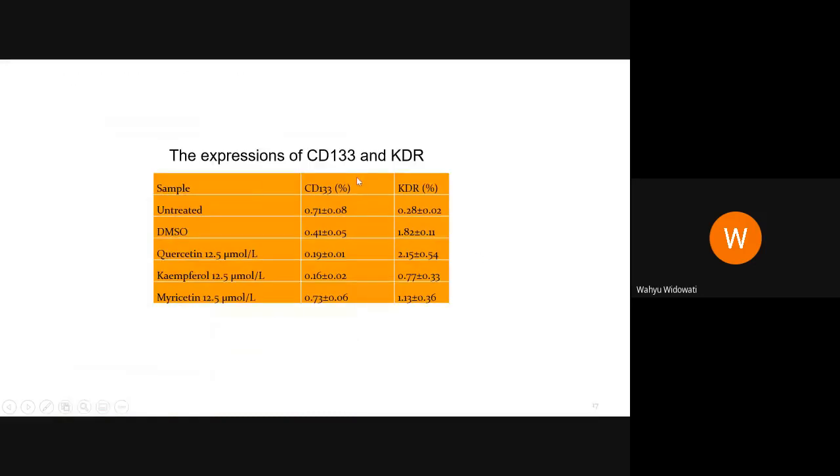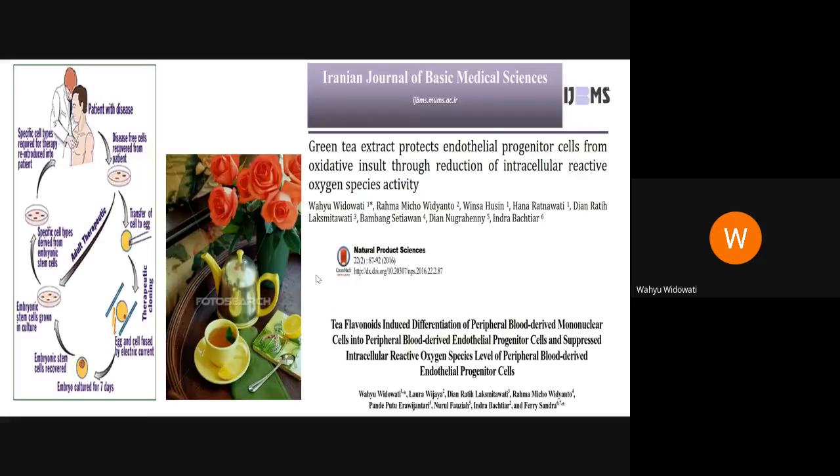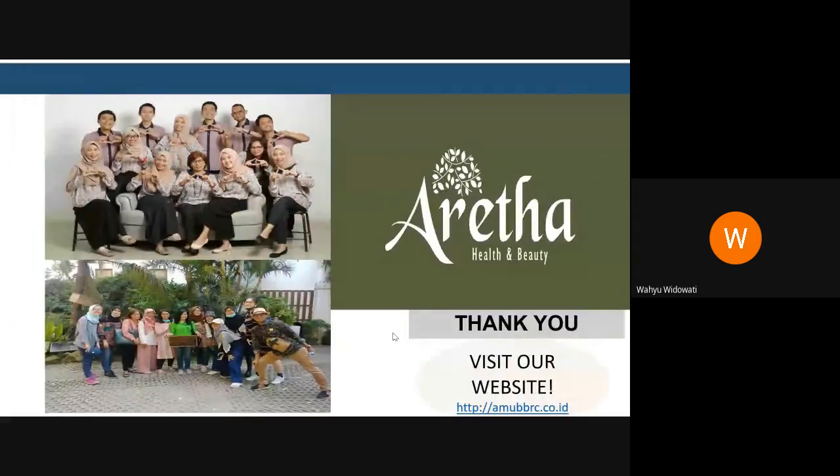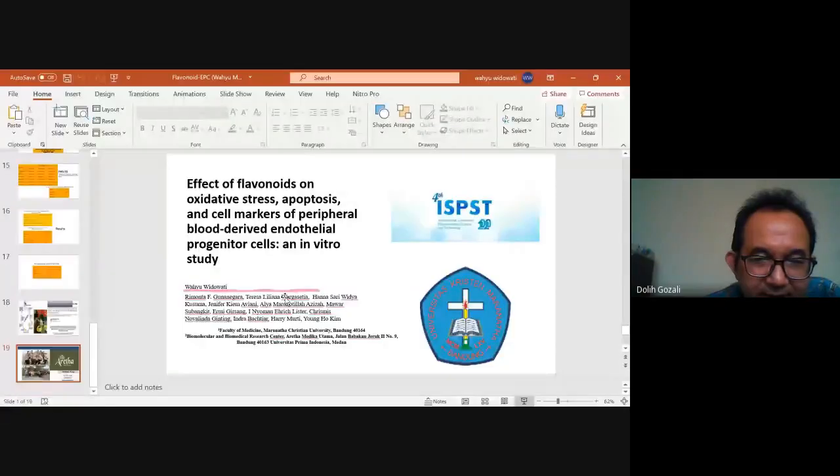Quercetin and kaempferol will not change the expression of EPC markers. I have a green tea extract and tea flavonoid study that has been published, which can improve the endothelial progenitor marker. Thank you very much.